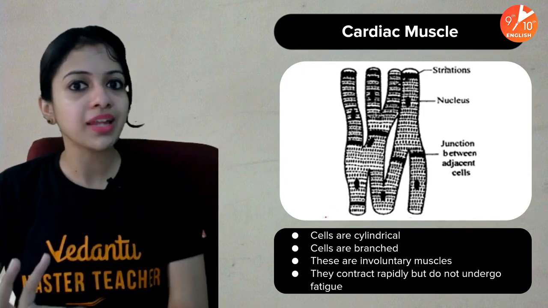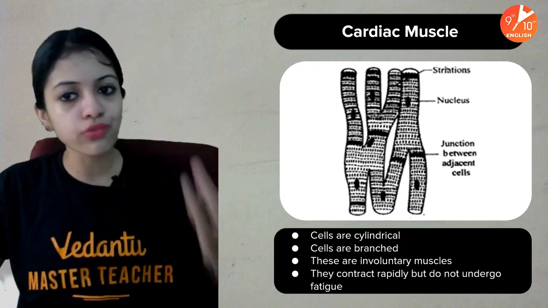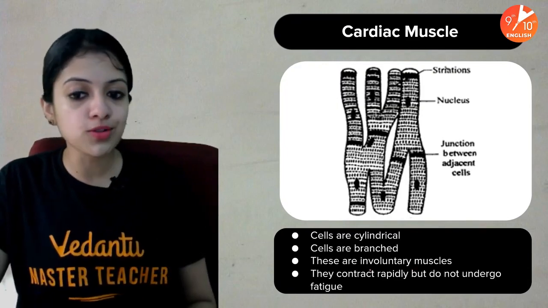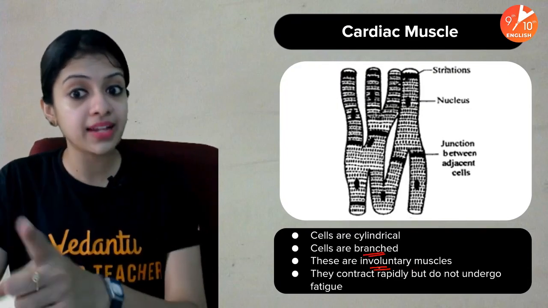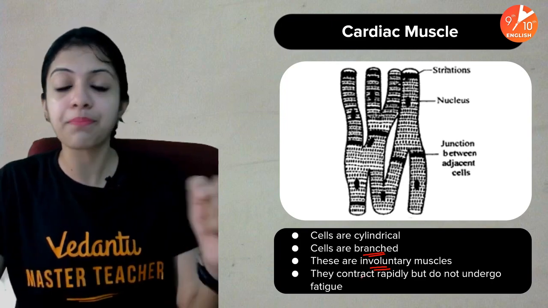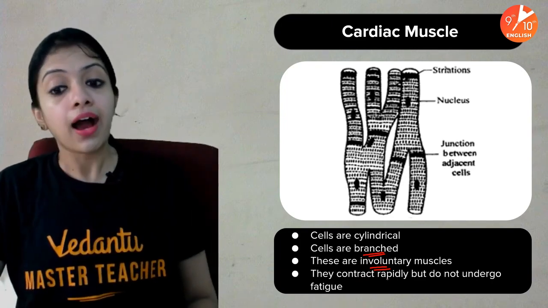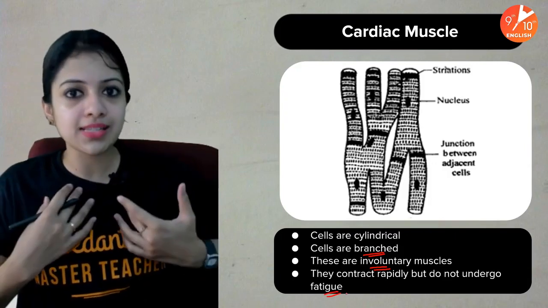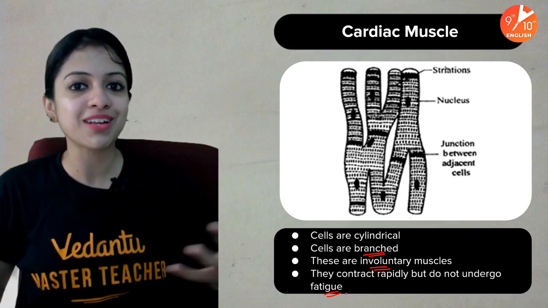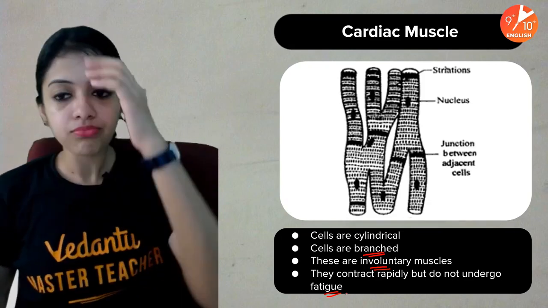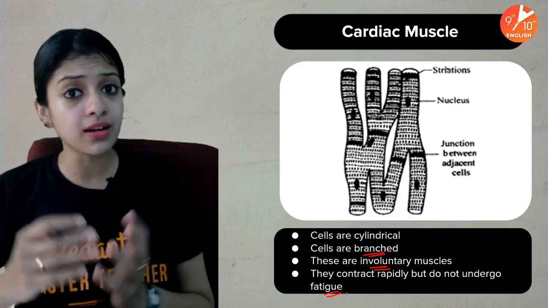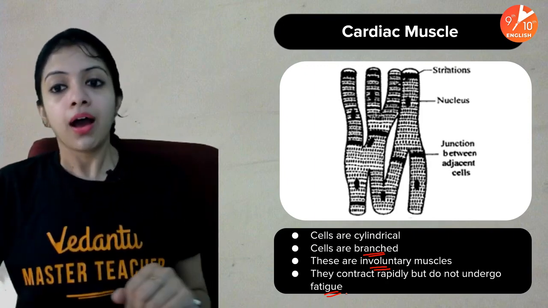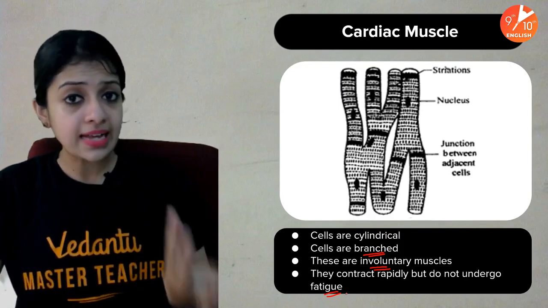It keeps functioning non-stop. So cells of cardiac muscles are cylindrical, they are branched, and they are also involuntary. They are branched is one difference you see in cardiac muscles as compared to striated or skeletal muscles. They also contract rapidly, but they do not undergo fatigue, of course. My goodness, I can't imagine what the plight would have been if cardiac muscles underwent fatigue. So this is a very, very important tissue, as we all know, because, as I said, the heart has to keep working non-stop. And that is exactly what keeps us alive.